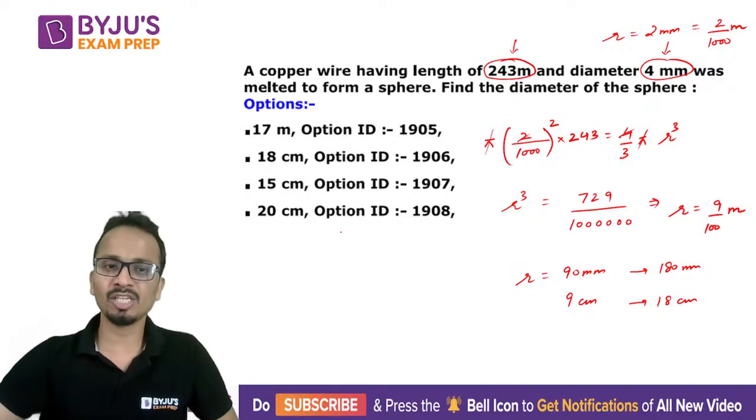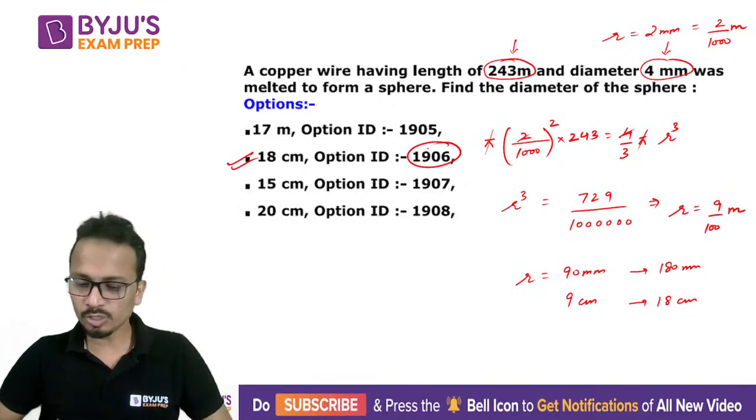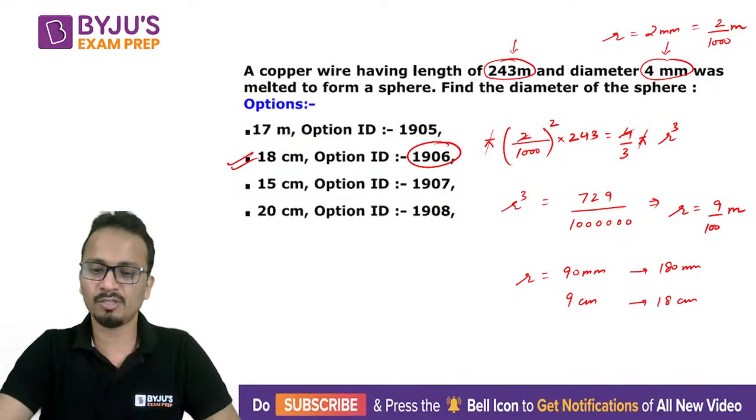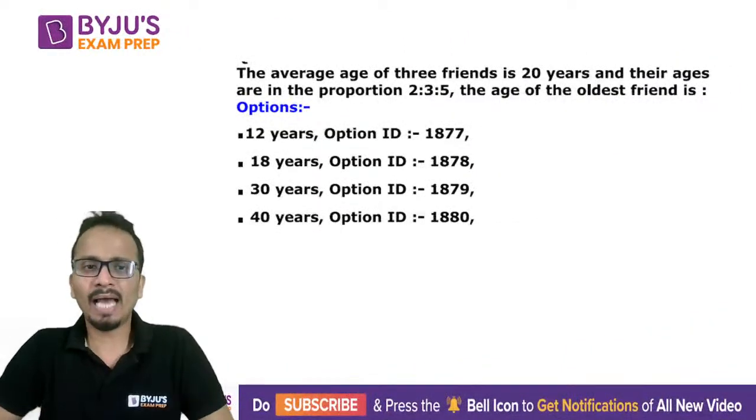Now you can check among the options. We have 18 centimeters. That is option ID 1906, which seems to be the correct answer. Right? Now next question. Okay, an easy one.